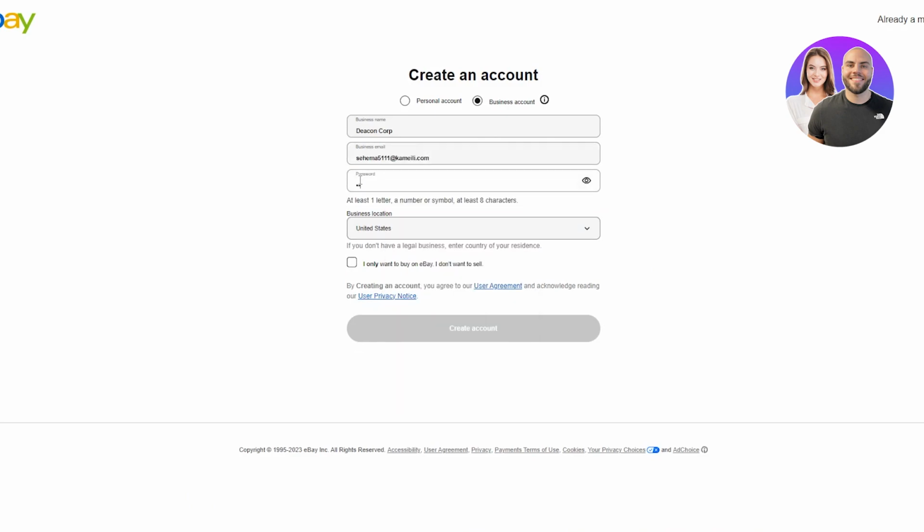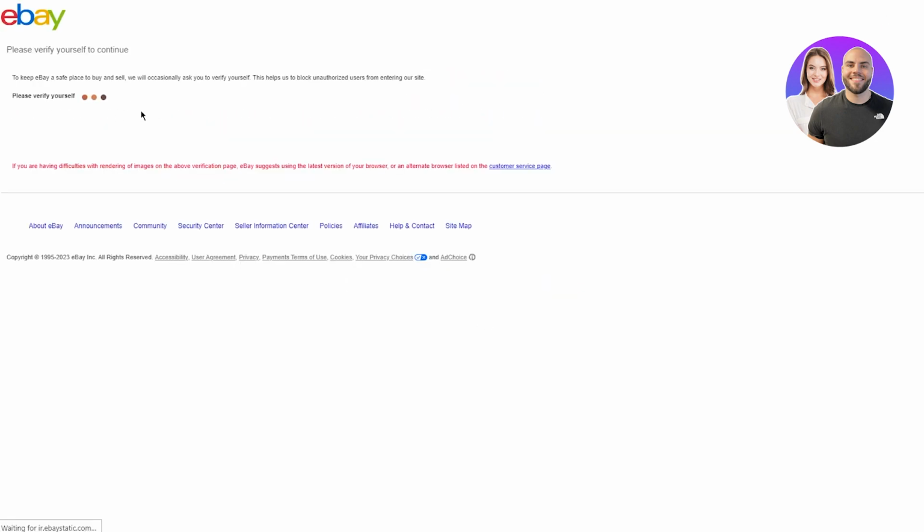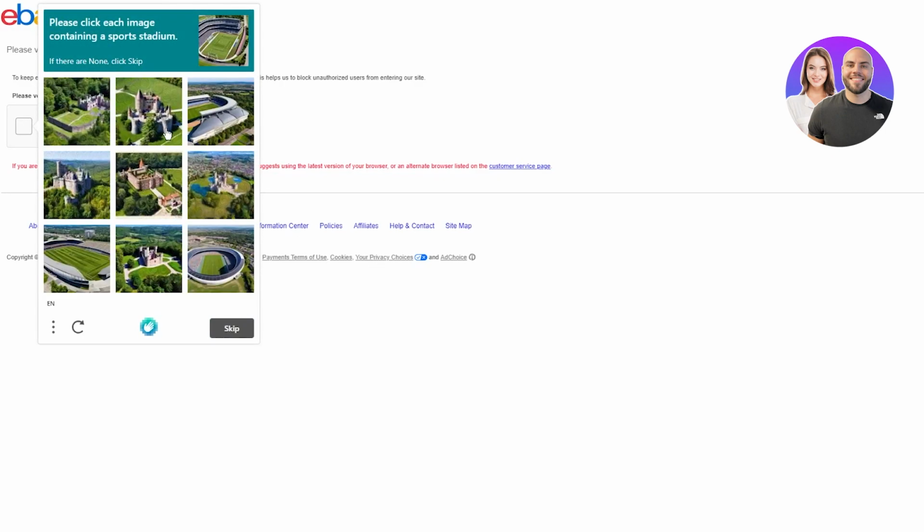Now we're gonna go ahead and write a good strong password. There we go. And then you're obviously going to go ahead and create an account. And don't tick this box, okay? Because this will just ruin things for us. So now eBay is going to say, we have to verify you. So it's going to send you a security code and everything.